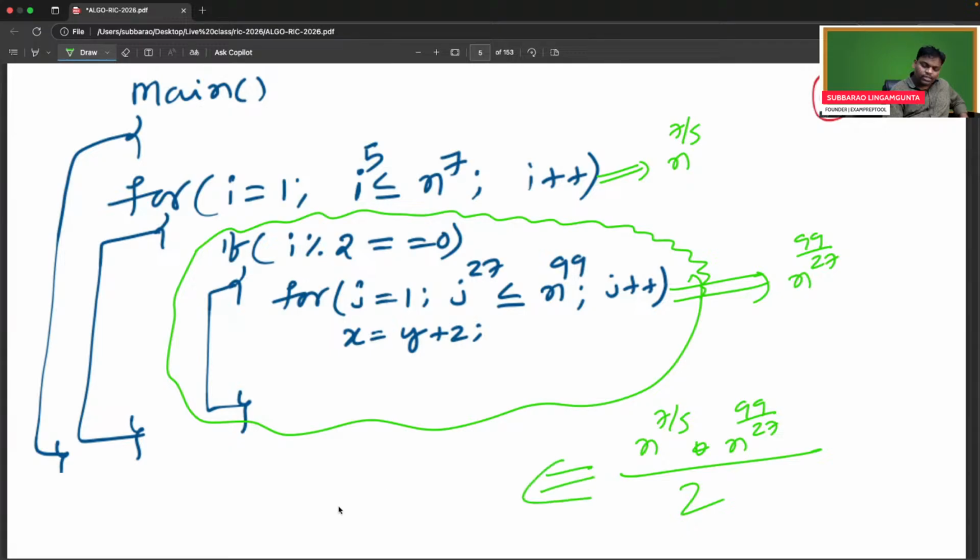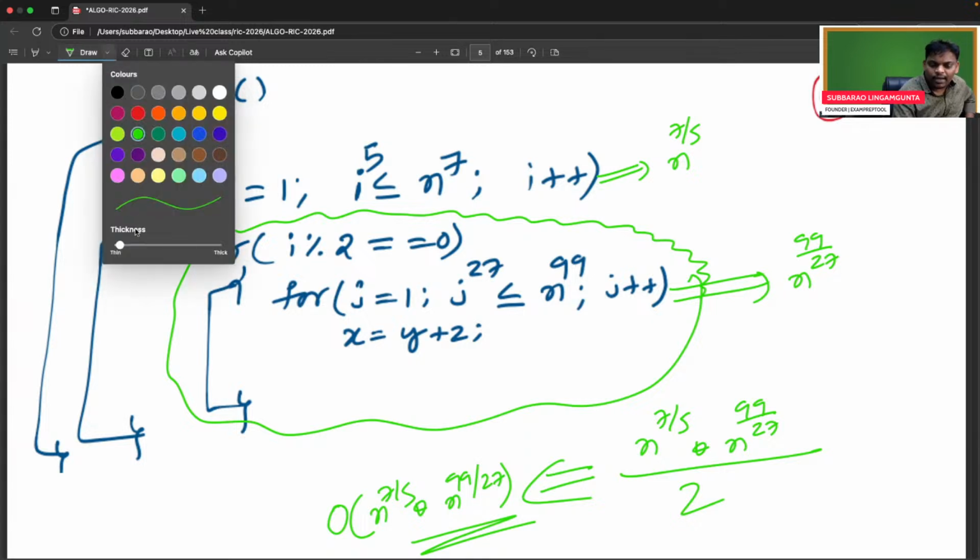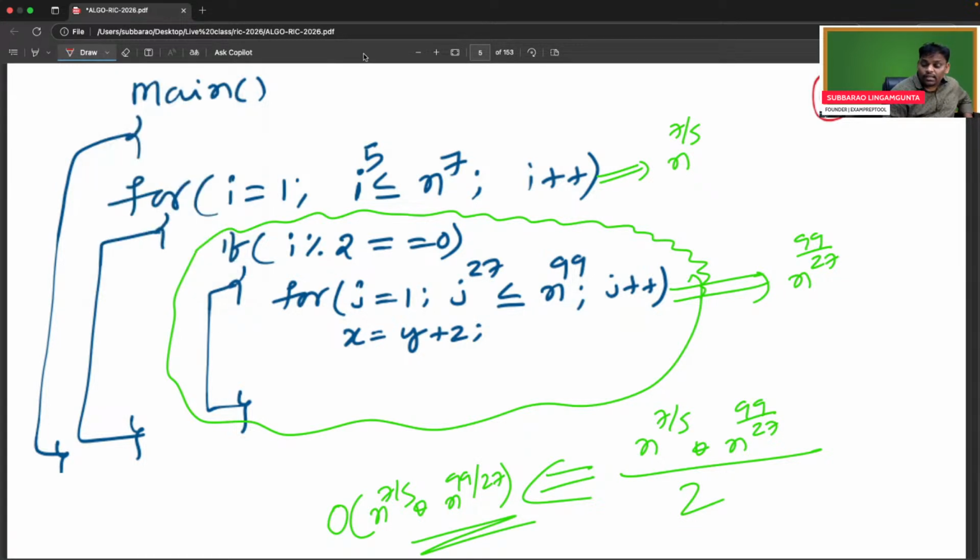But asymptotically, it is going to be n power 7 by 5 into n power 99 by 27. Mathematically differ, but asymptotically same. Am I right? Yes or no?